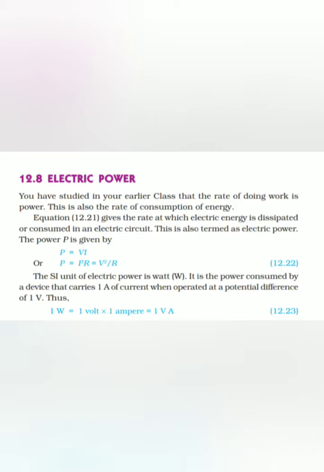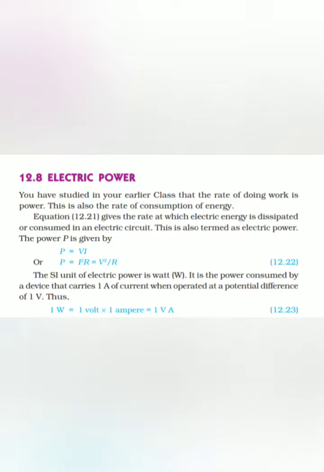Electric power is given by the formula P equals V into I, where P is electric power, V is the potential difference, and I is the value of current.